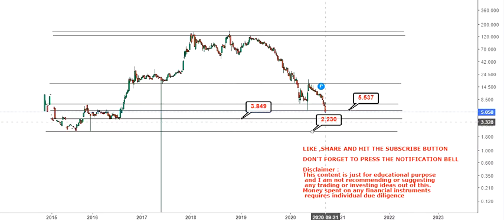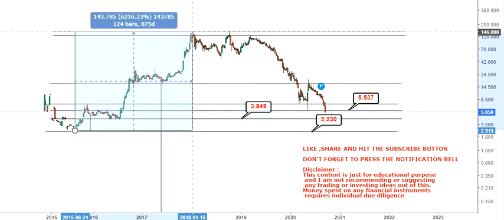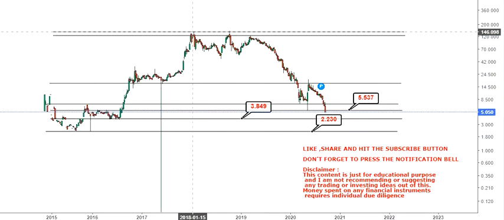This may turn into a good turning point at 2.2, because this was the area from where in 2015 the stock bounced back, and it bounced back by 6,000% on the upside. So there is a possibility that, if this is a consolidation range, it may fall back between 3.8 and 2.2, and again bounce back.